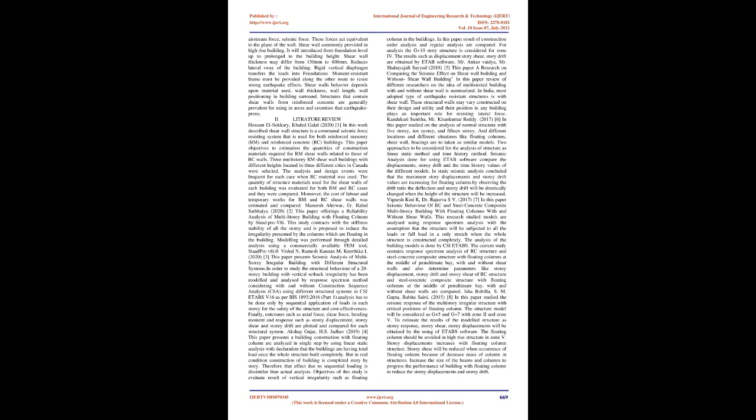Floating column. A column is a vertical compression member which starts from foundation level and continues up to top level, which transfers the load to the ground. The term floating column also refers to a vertical component which at its lower level rests on a beam, which is a horizontal member. Structures with columns that float on beams at middle levels and do not go all the way to the footing have breaks in the load transfer path. The beams in turn transfer the load to other columns under them. In such columns the loads are treated as point loads.